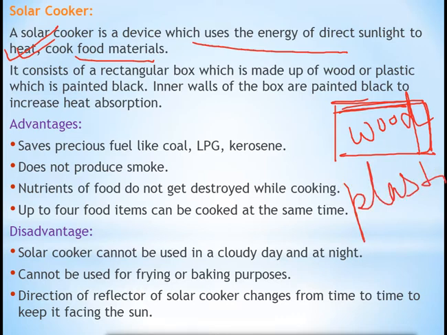which is painted black. And what is the color of the solar cooker? This is the most important question. The color of the solar cooker is black, means it is painted black from outside. Inner walls of the box are painted black to increase the heat absorption.